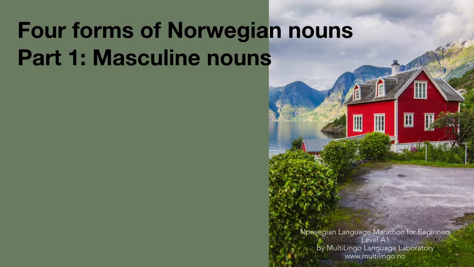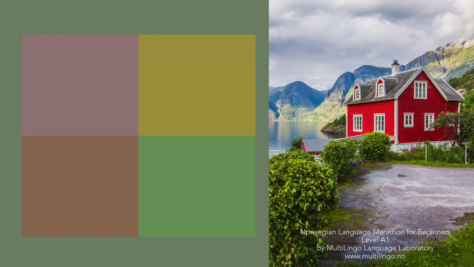Let us now look at how Norwegian nouns behave. What do they do? Well, what they do, they inflect. They have 4 forms. So let me show. The first form is indefinite, ubestemt.